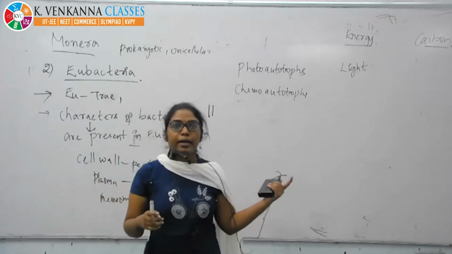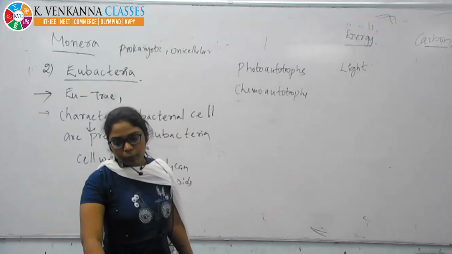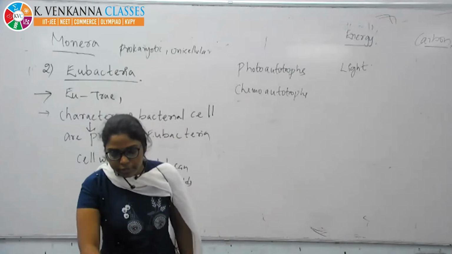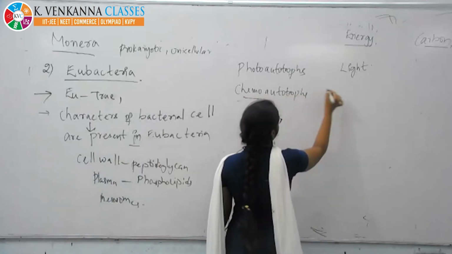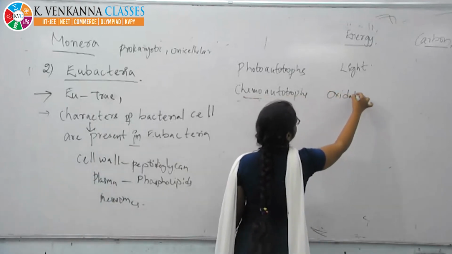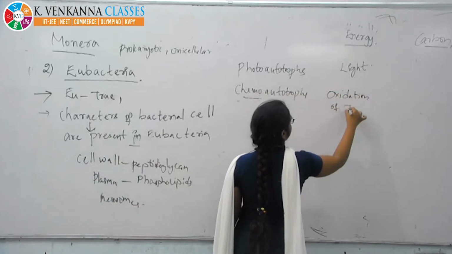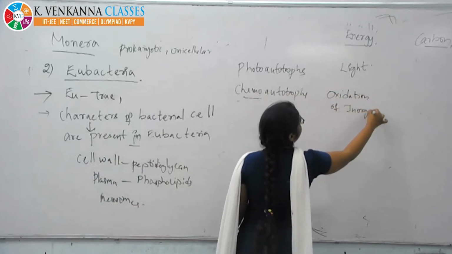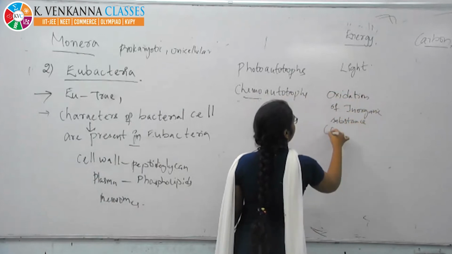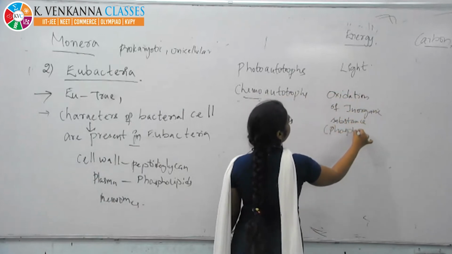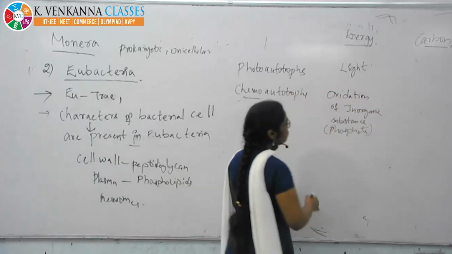Photo means light. Chemo means oxidation of inorganic substances, inorganic substances like phosphate and nitrogen compounds.